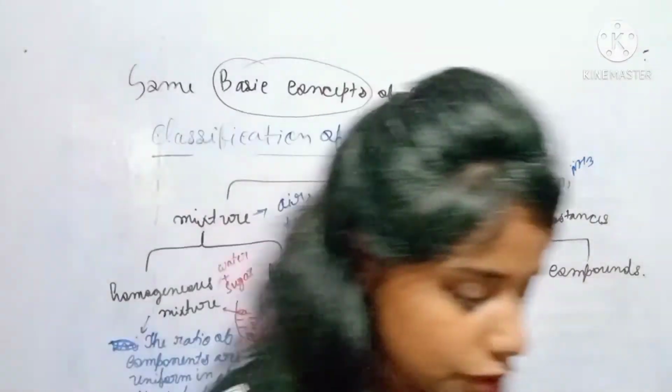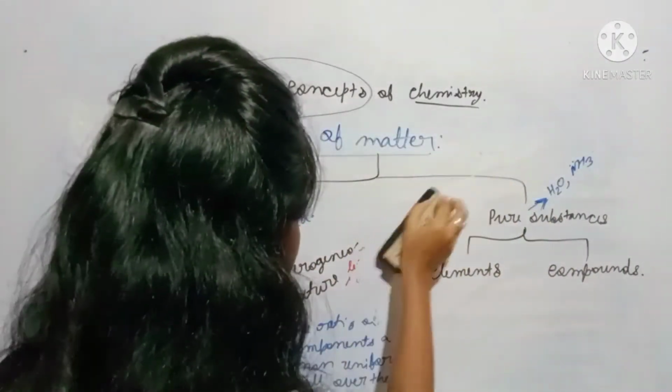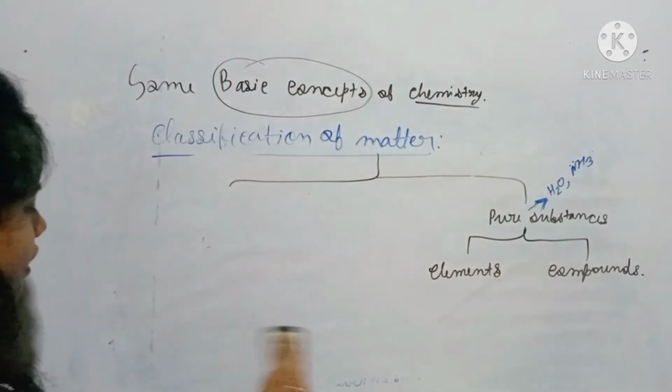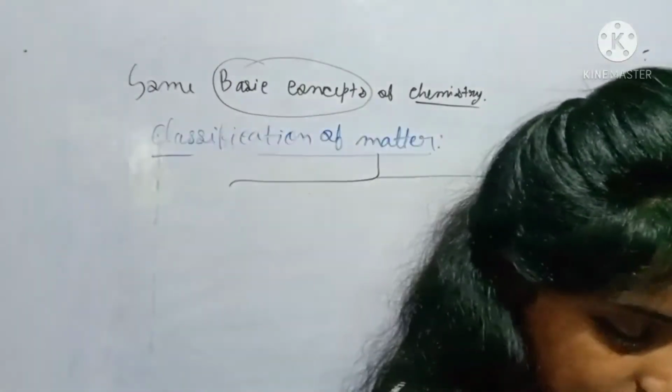After that we are going to learn about the elements and the compounds. So what are elements actually?